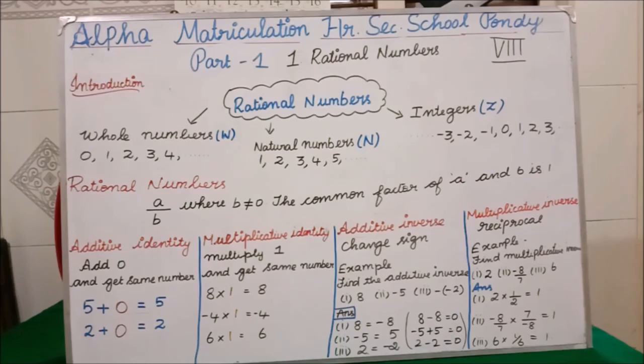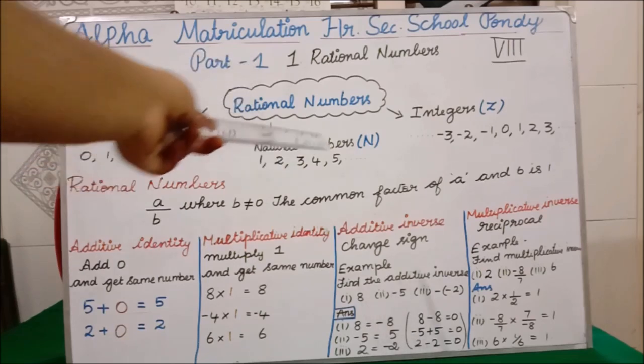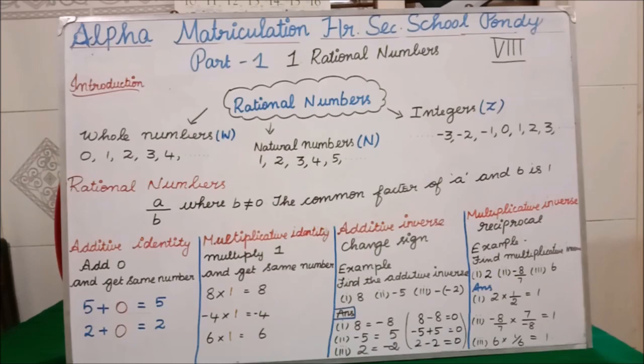First we will see about whole numbers. Whole numbers start from 0, 1, 2, 3, 4, dot dot, which means it goes on up to infinity. Whole number is denoted by capital W. Next we will see what natural numbers are. Natural numbers start from 1, 2, 3, 4, 5 and go on up to infinity. Natural number is denoted by capital N.